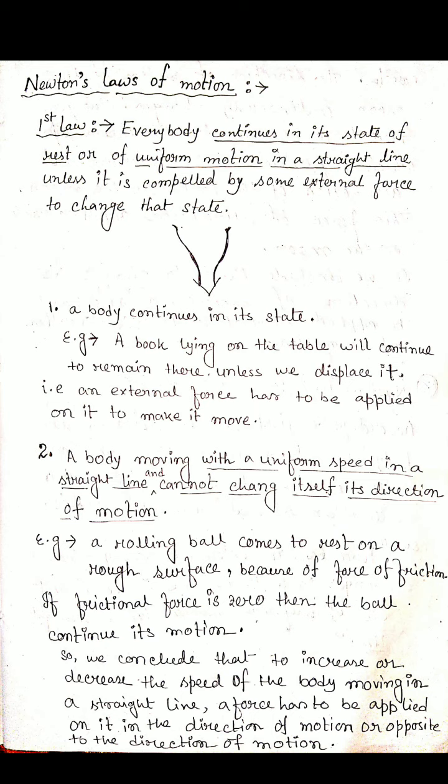So we can conclude that to increase or decrease the speed of a body moving in a straight line, a force has to be applied. So the main reason behind changing the state of the object is force. A force has to be applied on it in the direction of motion or opposite to the direction of motion.